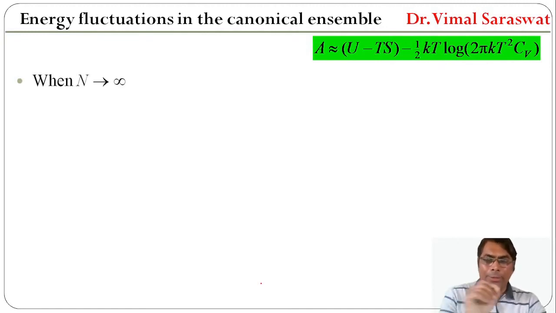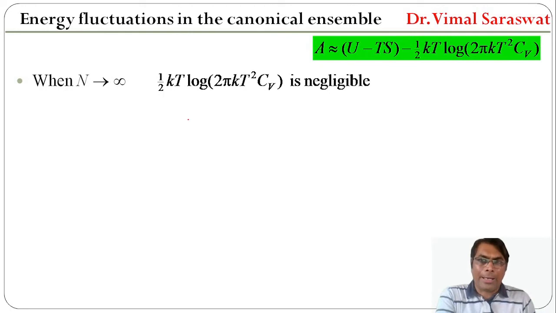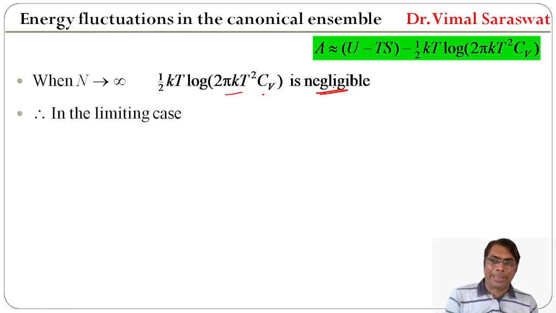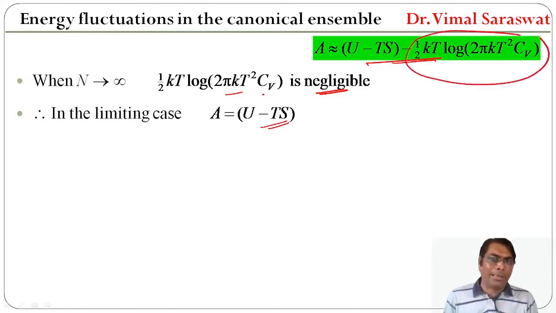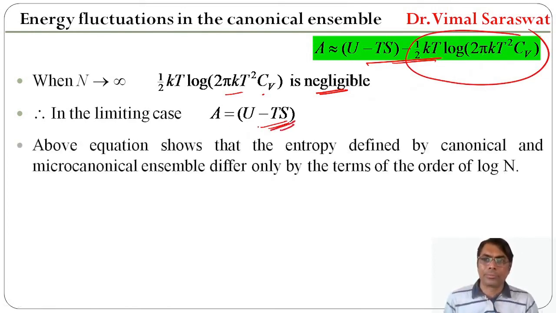When n tends to infinity, half kT log of 2 pi kT square Cv is negligible. In the limiting case, A equal to u minus TS. Actually A is this one, but when n tends to infinity, this value will be negligible, and therefore A equal to u minus TS. The above equation shows that the entropy defined by the canonical and microcanonical ensemble differ only by a term of the order of log n.